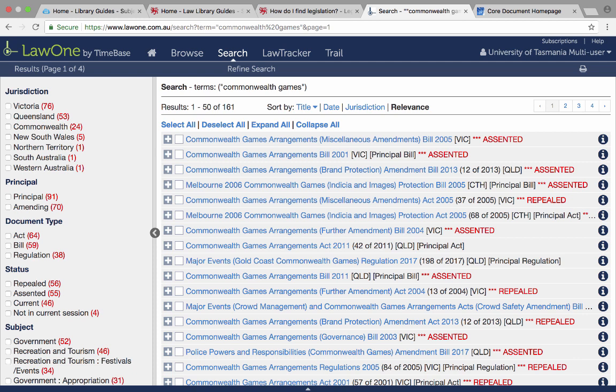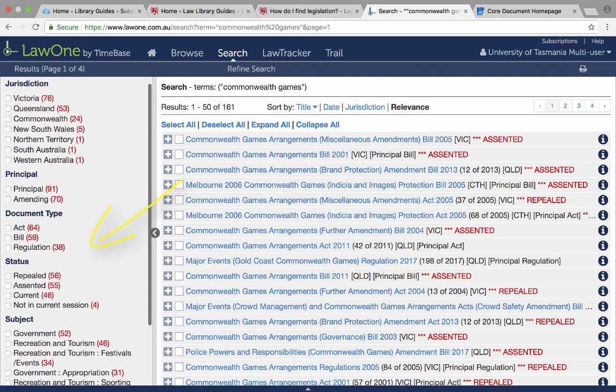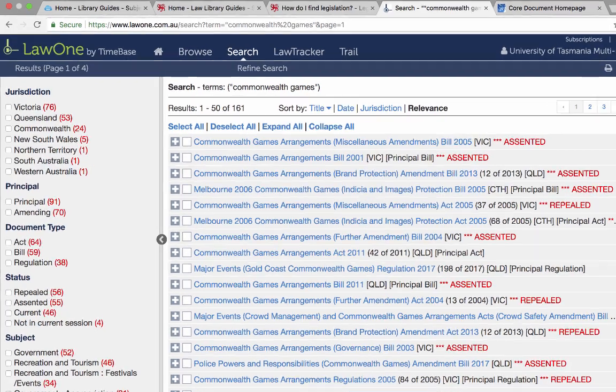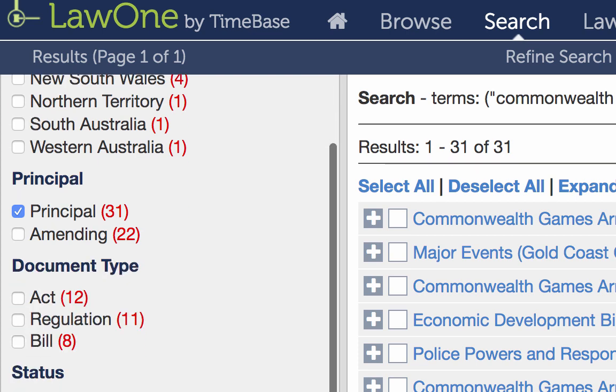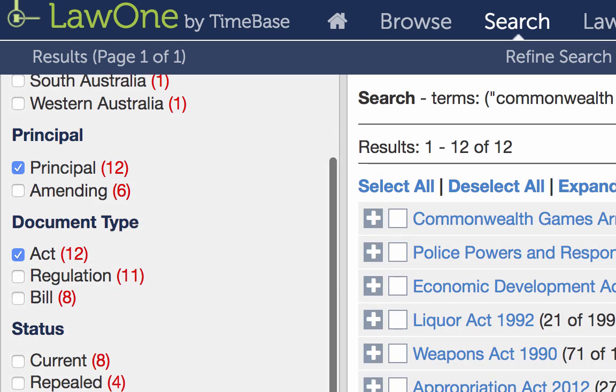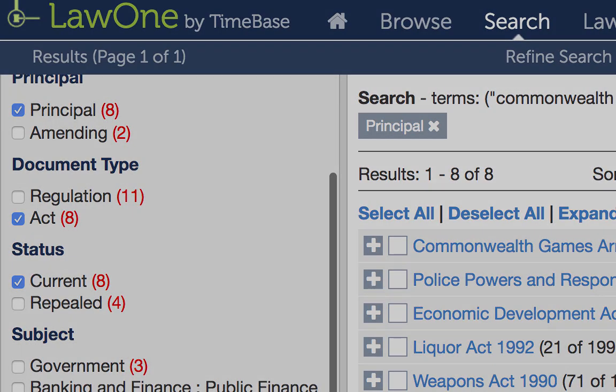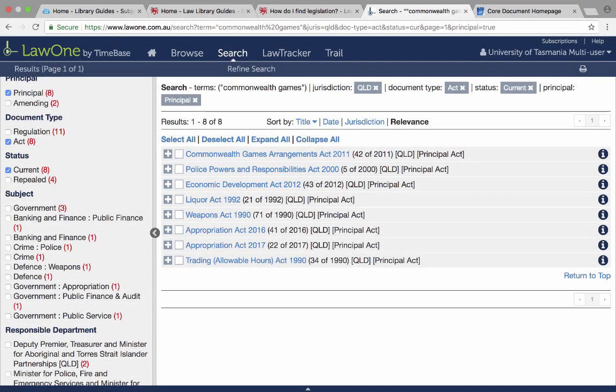Now here we've got quite a significant number of results. That's because it's given us not only pieces of legislation, but it's giving us bills and regulations as well. So we're interested in the current Queensland Commonwealth Games. We only want a principal act, so we're going to go straight to that, and we're only interested in current acts. Now we've refined our results down to 8, and again we find the Commonwealth Games Arrangement Act, which is a key act in relation to the Commonwealth Games at the moment.